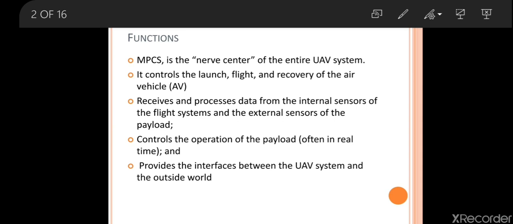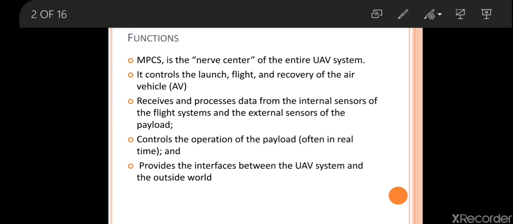So what are the internal sensors we have in our air vehicle system? For linear movement we have the sensor called the accelerometer. For angular position we have the gyro, which is also a sensor. And for navigation, for payload control, for all the things we have sensors. So through sensors only we are receiving the information and sending the information also. That is a function of MPCS.